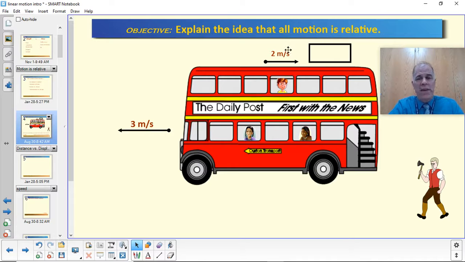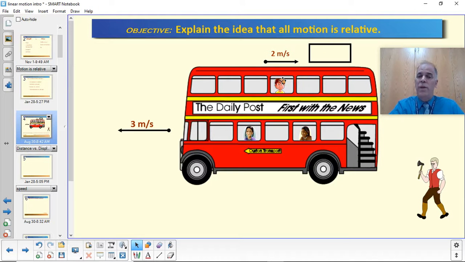Well, the first thing is it depends. We say 2 meters per second, but 2 meters per second relative to what? Reasonably speaking, it would be relative to the bus. So he gets up out of his seat, he starts walking, and 1 second later, he's 2 meters away from his seat. And 2 seconds later, he's 4 meters away from his seat. So he's moving at 2 meters per second relative to the seat he was sitting in, or relative to the bus itself. You could say correctly that he's moving 2 meters per second toward the back of the bus.